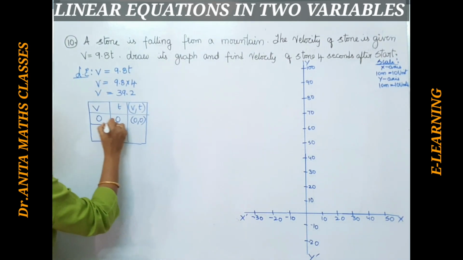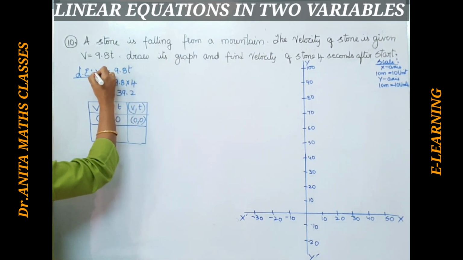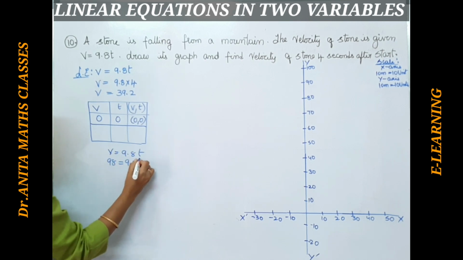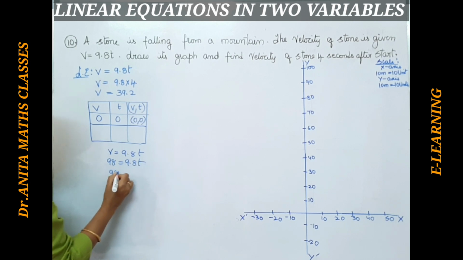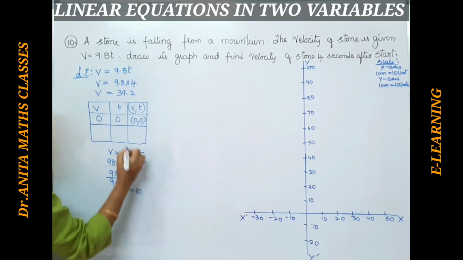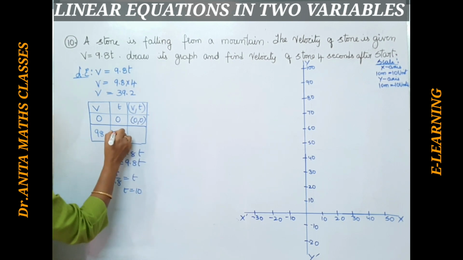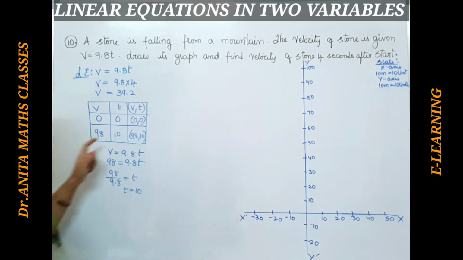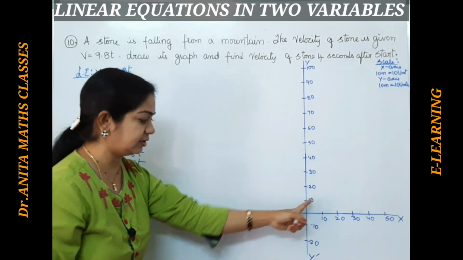Right. Now let me take velocity as 98. So 98 is equal to 9.8 t. So 98 by 9.8, t value is equal to 10. So when velocity is 98, t value is 10. So this is the point. Now we will plot it on the graph. I have noted down the points.